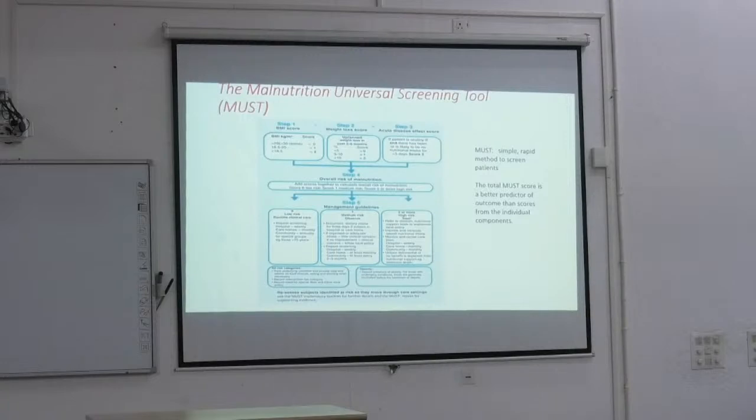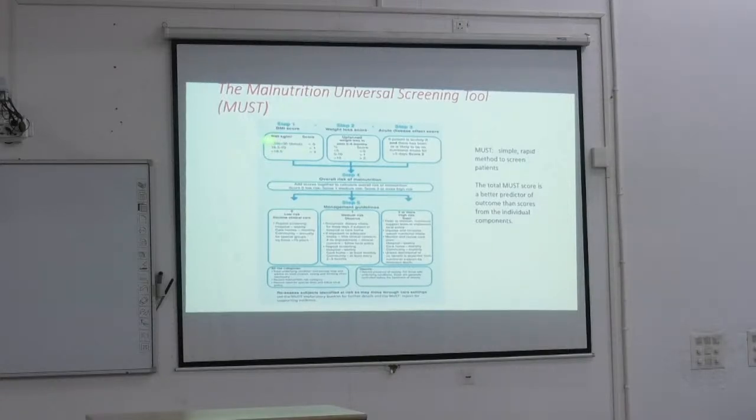Normally the nutrition support team, because abroad everyone has a designated role. So the nutrition support team all follow some tool, because you have to be objective, no? Otherwise I may feel, hey, he may be undernourished. But how to objectify the patients? So that's why you need a scoring like this.